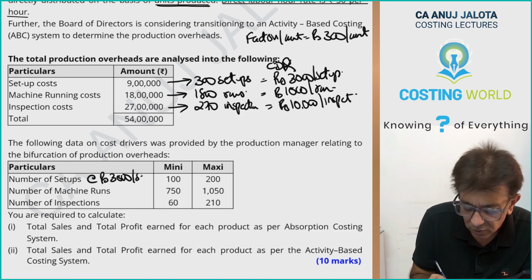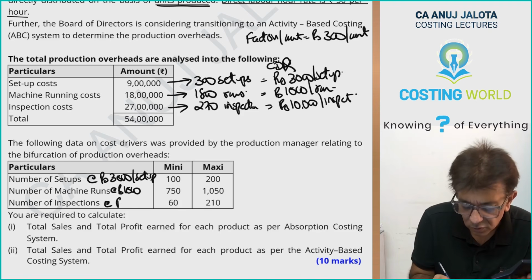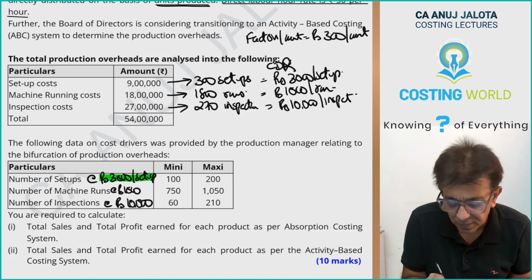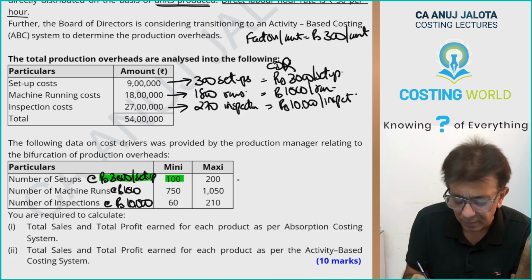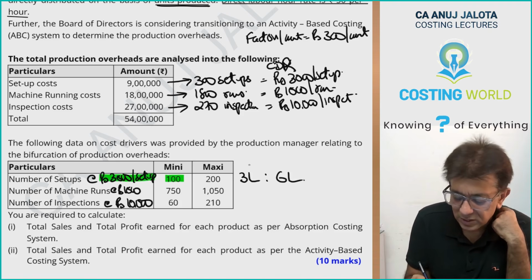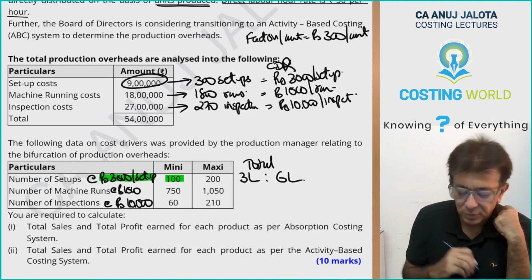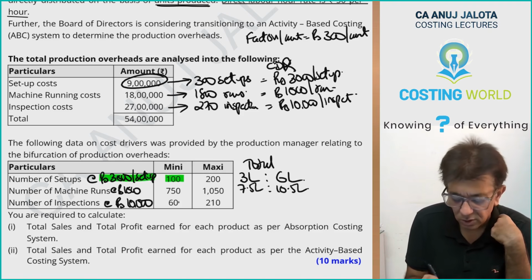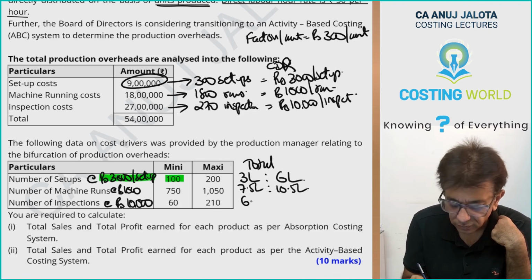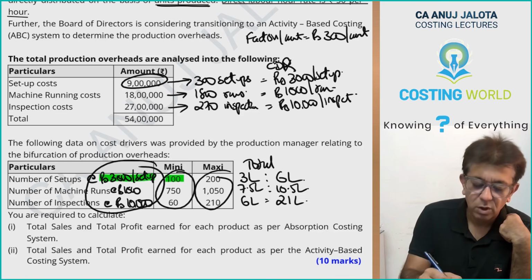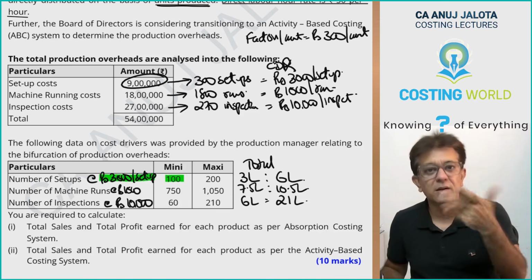It is rupees 3,000 per setup. It is rupees 1,000 per run. It is rupees 10,000 per inspection. So I guess 3,000 per setup. There were 100 setups for this, so you all can multiply. So therefore this figure will work out to 3 lakhs. This figure will work out to 6 lakhs. So therefore this is the bifurcation of 9 lakh rupees. Over here 7.5 lakhs, 10.5 lakhs. Over here 6 lakhs, and over here 21 lakhs. That is cost driver rate into whatever are the number of setups, number of runs, and number of inspections.